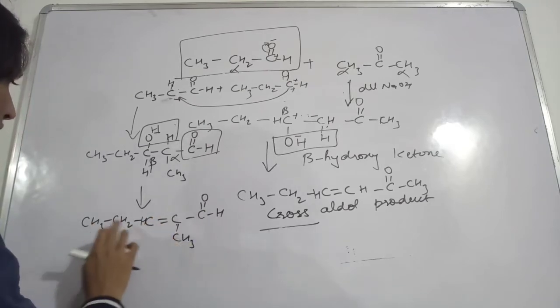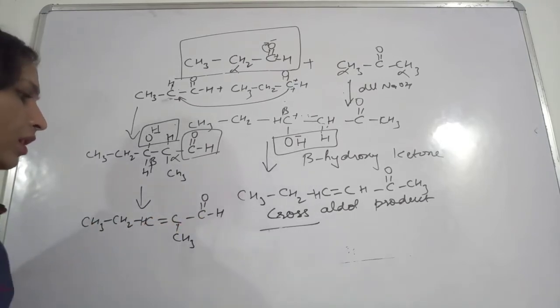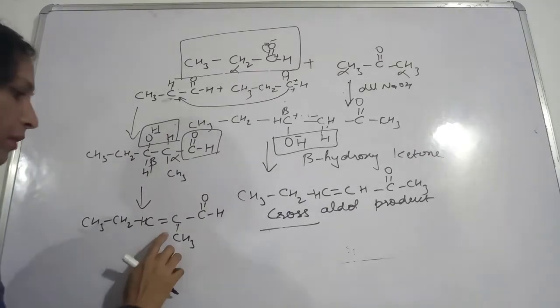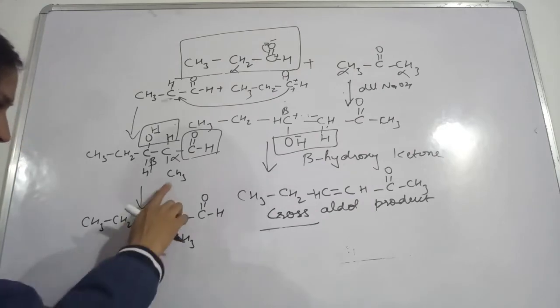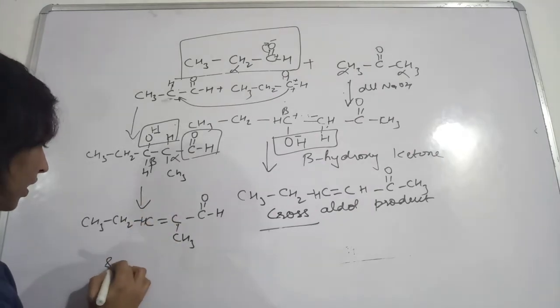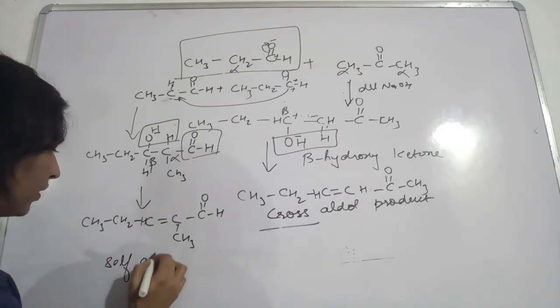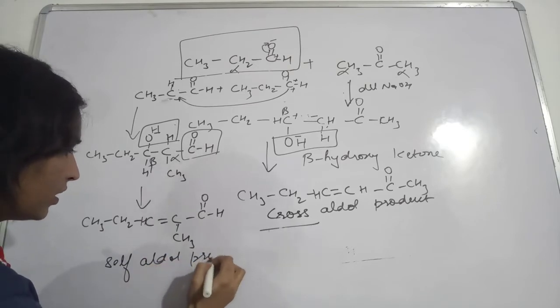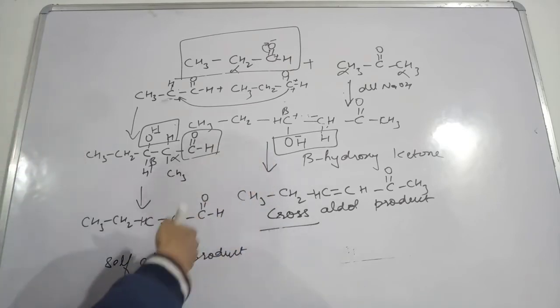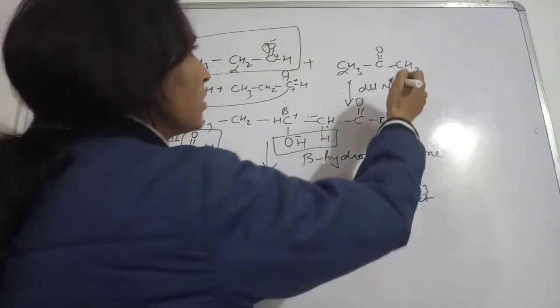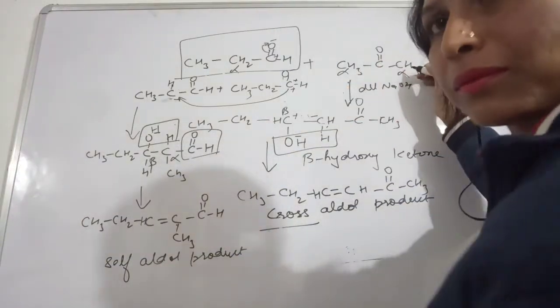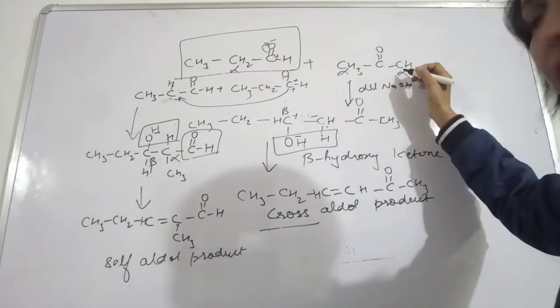So this 1, 2, 3, 4, 5. Okay, so 5, and this methyl group, like this you will get the product. I hope you all can see. This is called the self aldol product. So in the same way you will get it from this ketone also. If you want, I can show you here if I write it.